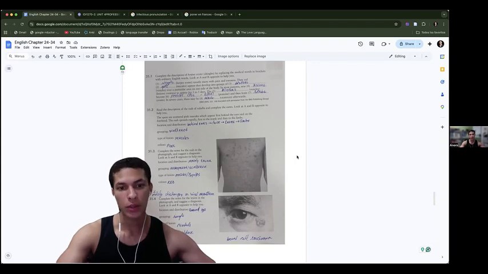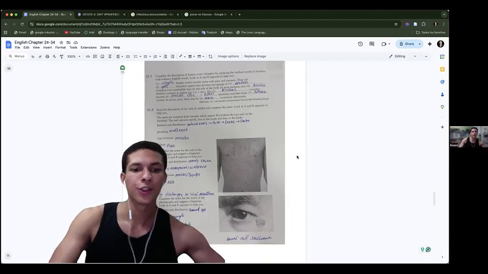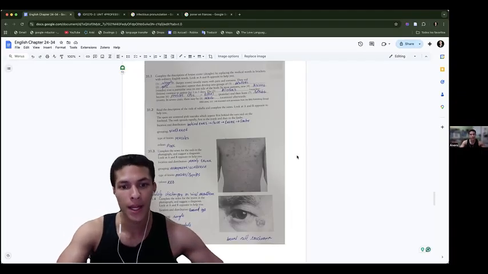Now, read the description of the rash of rubella and complete the notes. Look at A and B opposite to help you. The spots are scattered pink macules which appear first behind the ears and on the forehead. The rash spreads rapidly first to the trunk and then to the limbs. Location and distribution: behind the ears, face, trunk, and limbs. Grouping: scattered. Type of lesion: macules, and the color is pink.